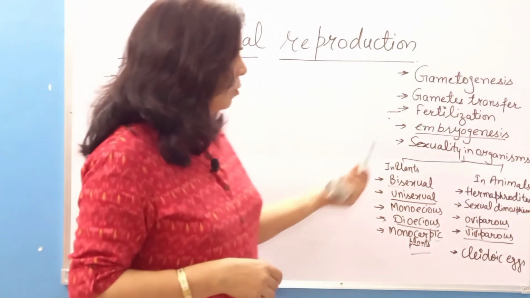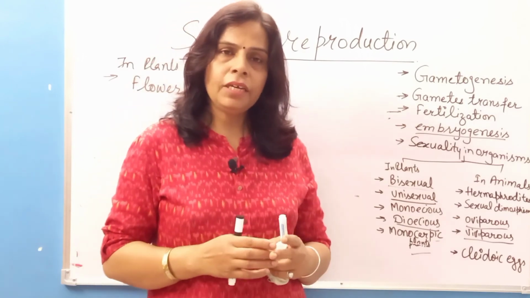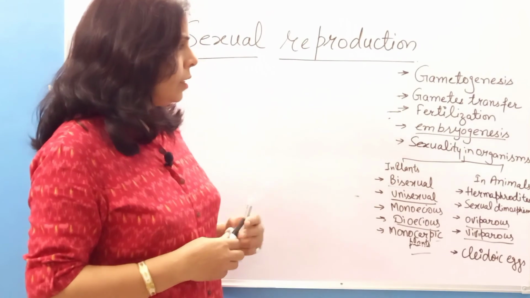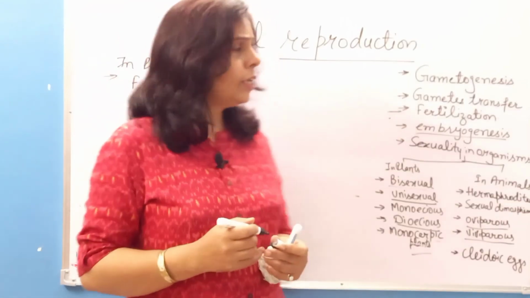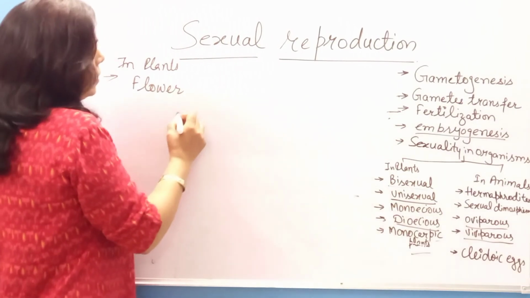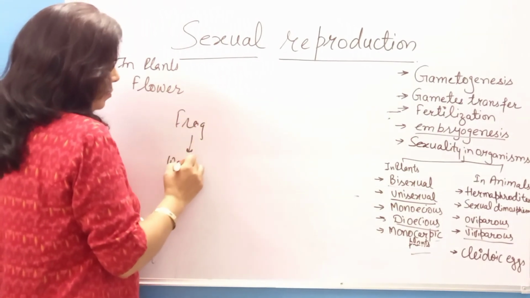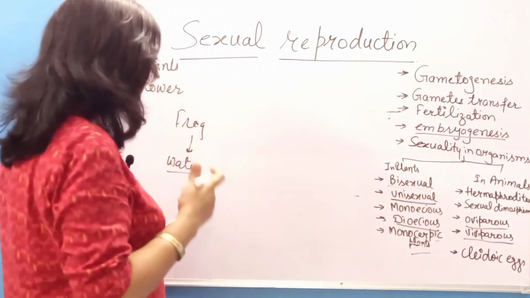And if I am talking about fertilization, that means fusion of gametes, that can be external or internal. In external fertilization, as I have given you the example of the frog, the frog lays its eggs inside the water, and male gametes are also released inside the water.